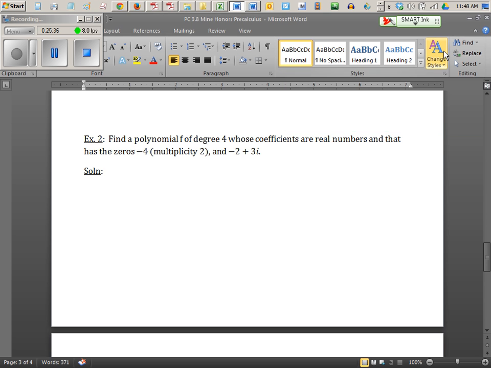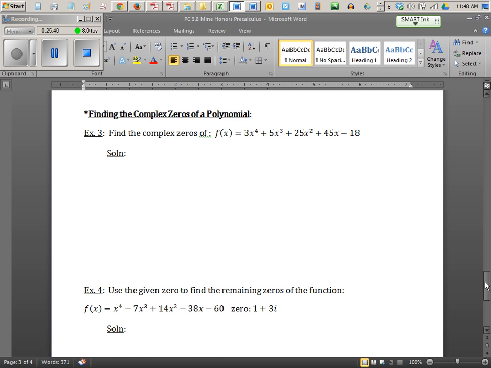It's a degree 4. All right, let's go down to these examples here. Okay, now this is where the rubber kind of meets the road and you need to actually solve the problem. Okay? So how are you going to do that? This thing has how many answers? Look at the degree.